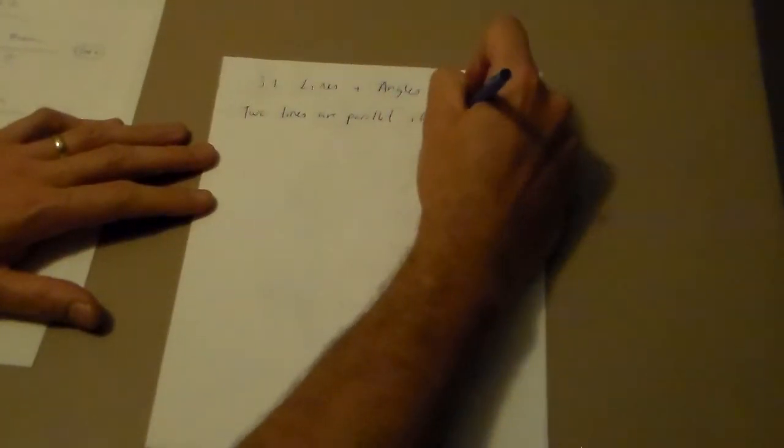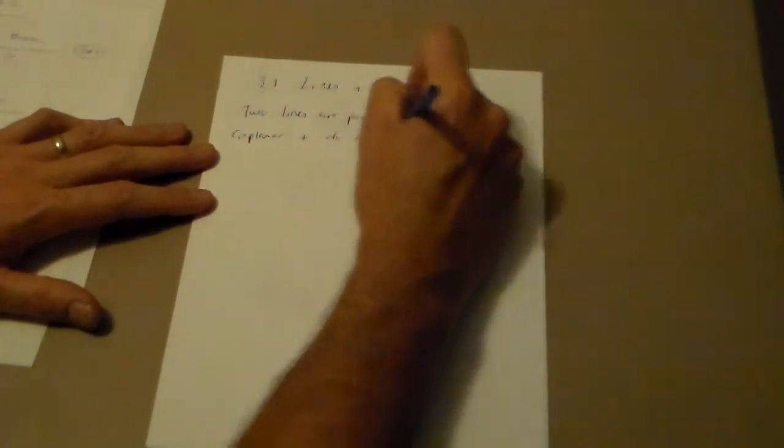Now a lot of people will answer this and they'll say two lines that never cross. And that's technically incorrect. In order to be parallel lines, they have to be coplanar. If they are coplanar and do not intersect.